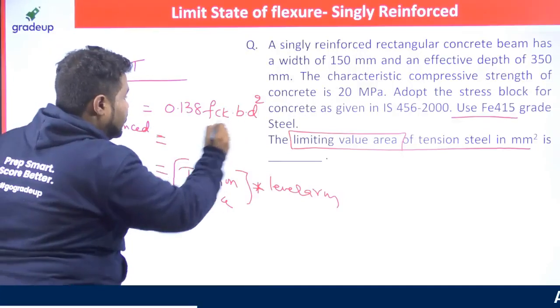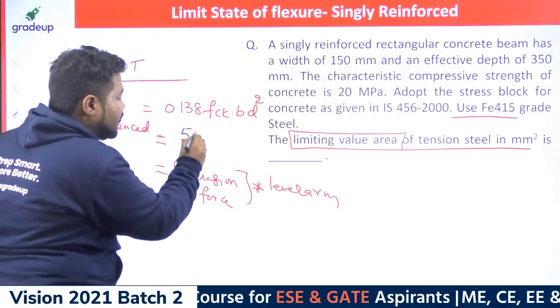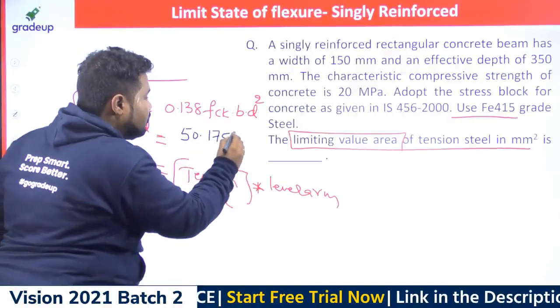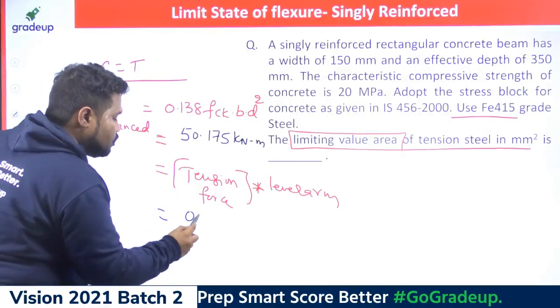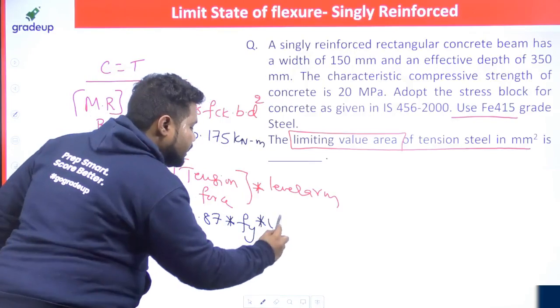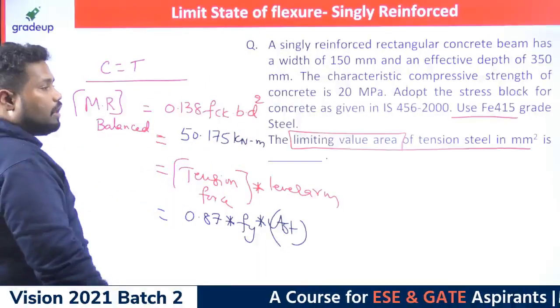So how much is the value that we got previously? The same problem I am using: 50.175 kilonewton meter. And how can I write the tension force? 0.87 fy into the area of steel required. This is the area of steel required for the limiting, balanced section.